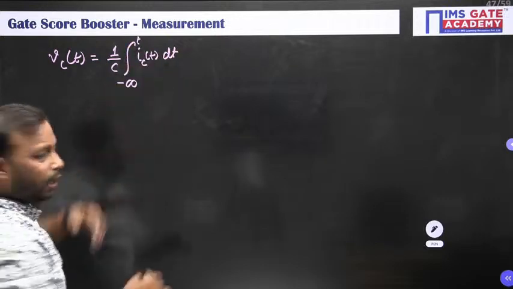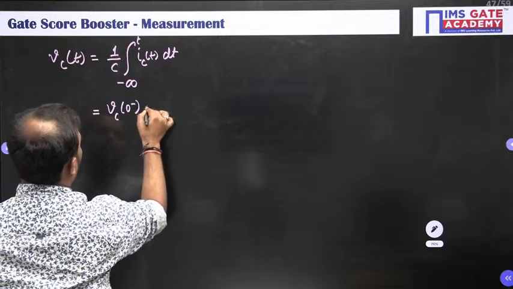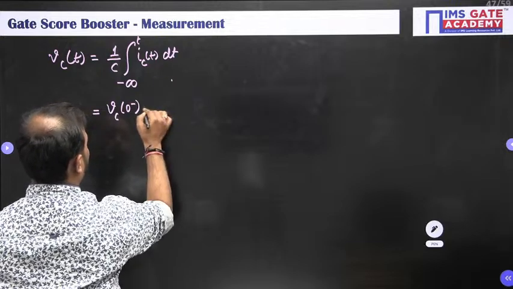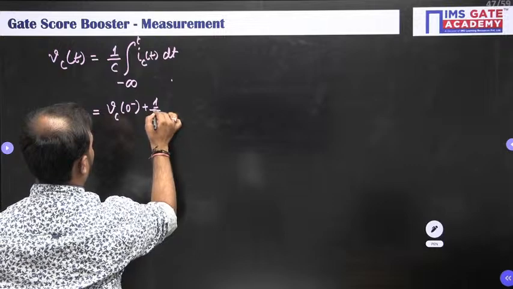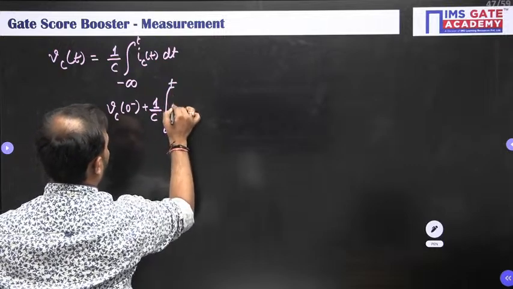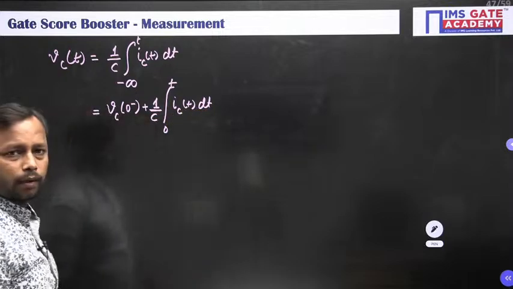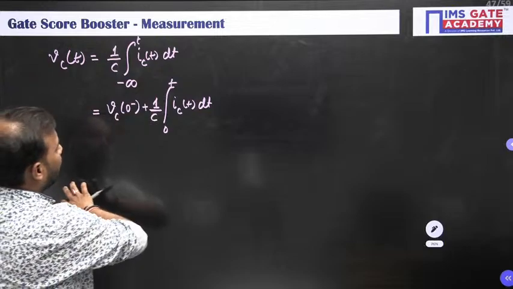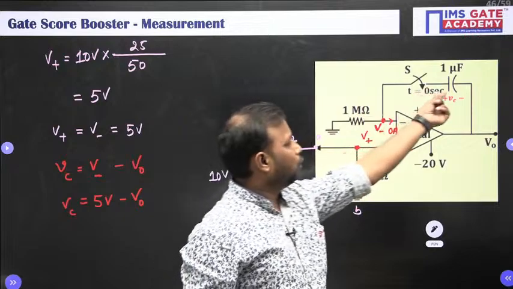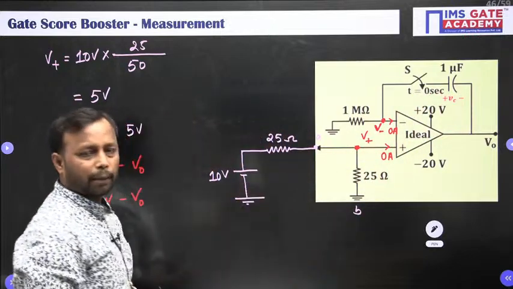So this can also be written as the initial voltage across the capacitor plus 1 upon C integration 0 to t of IC of t dt. All right. Now how can I find the capacitor voltage through that equation? Do we have any initial voltage over here? No. So the initial voltage of the capacitor is 0.